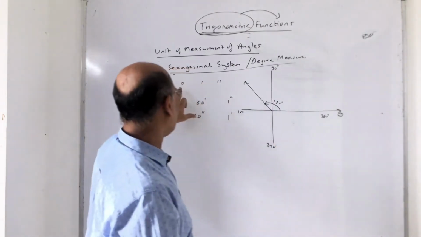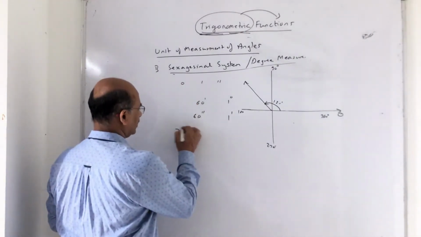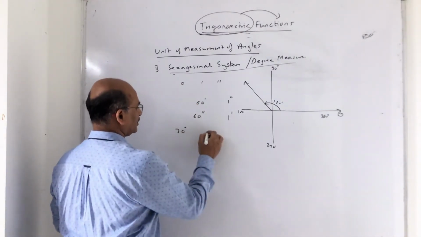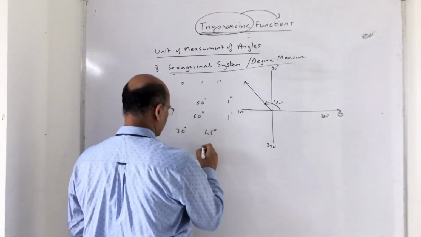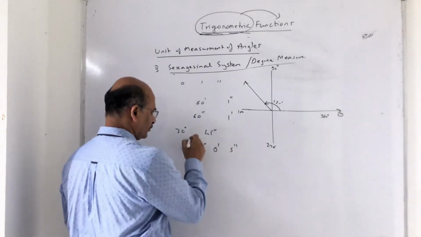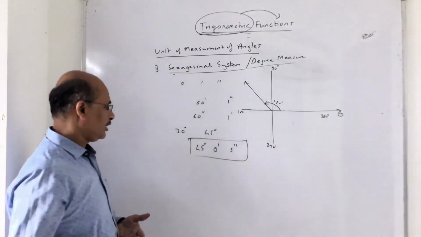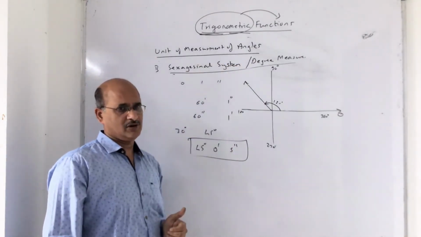It is denoted by, like 30 degree. Correct or not? And say 45 degree, then 45 degree, 0 minutes, 5 seconds. So basically this is one of the notations of denoting an angle in the format of degree, the sexagesimal system.